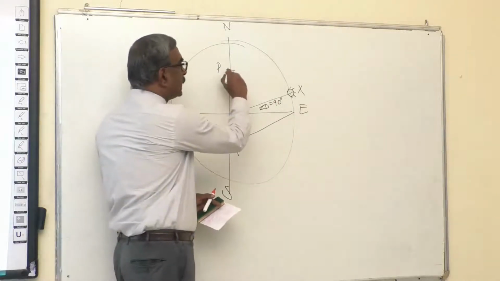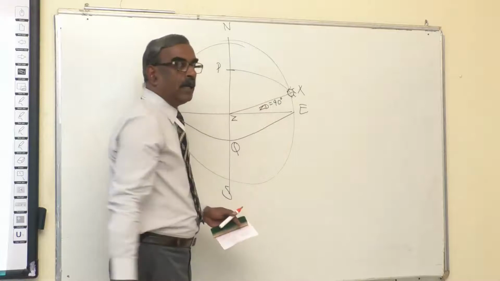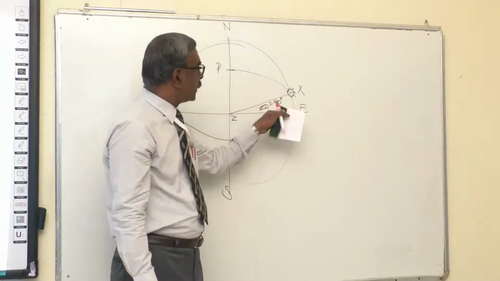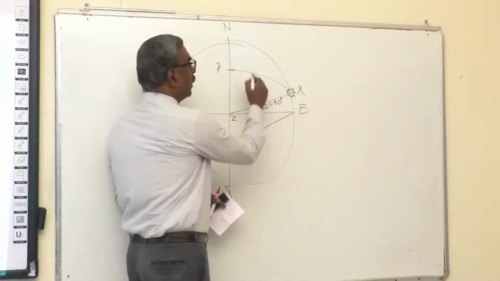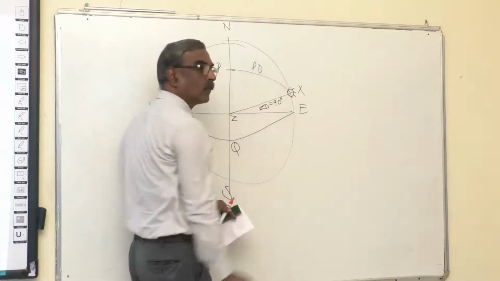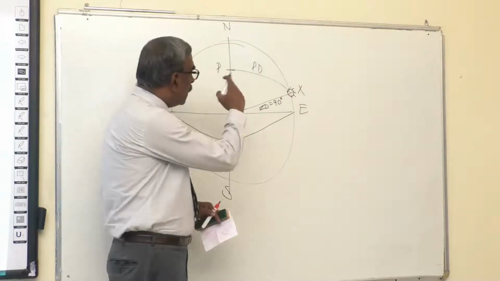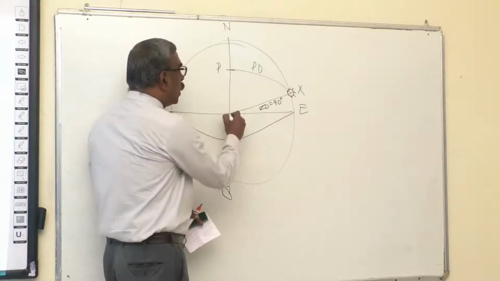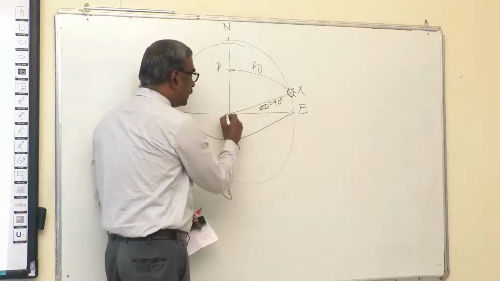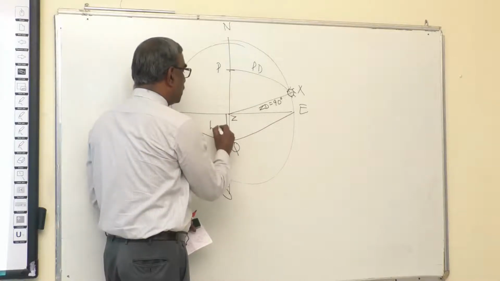And from P to X, if you draw, this would be the part of that. That is, from Q to X is the declination, P to X is polar distance. That is 90 degrees minus declination. And we know Z to P, what I have termed earlier, Z to Q is the latitude.